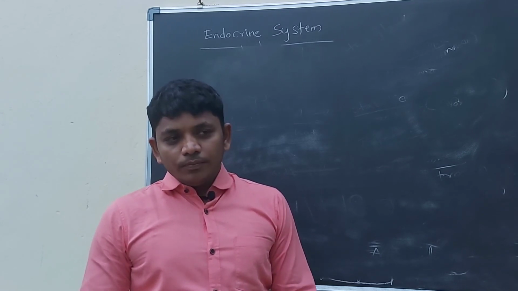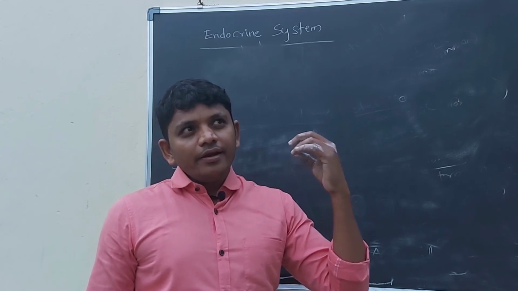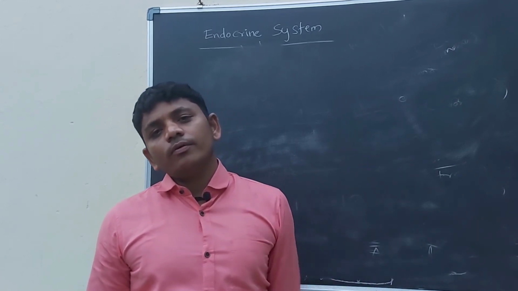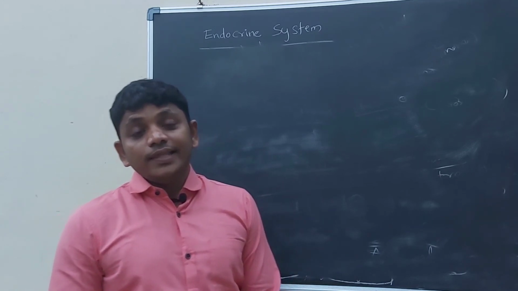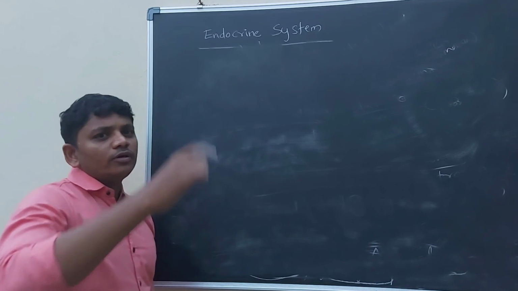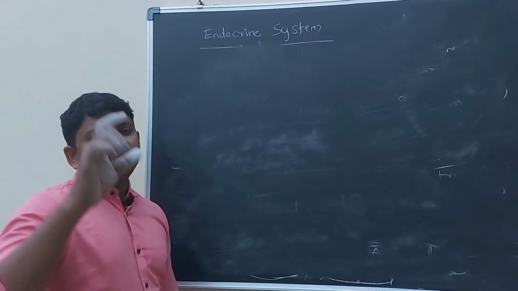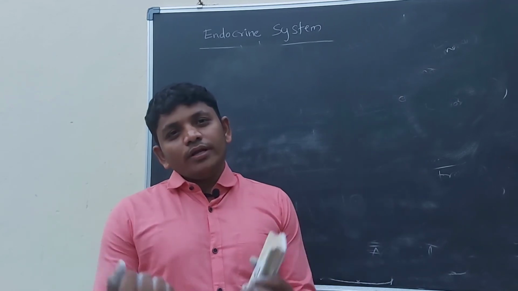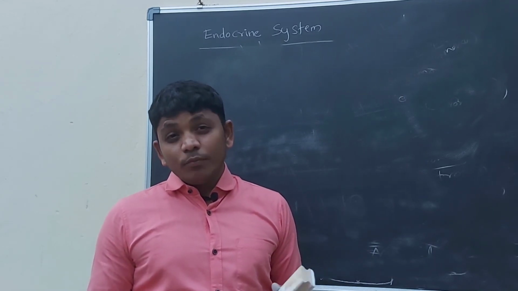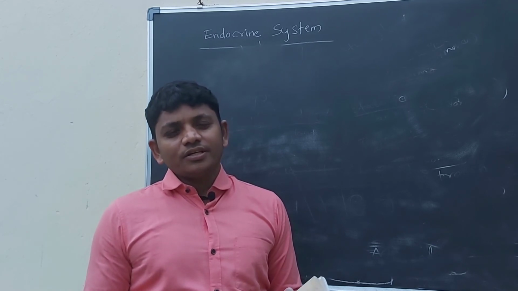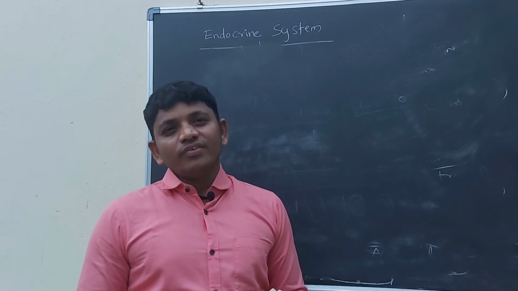For example, if the thyroid gland is functioning very well and releasing more thyroxine hormone, then a small problem is there. A hyper amount of thyroxine will strengthen the body, then the body will not grow. It will be strict in nature. For example, dwarfism.